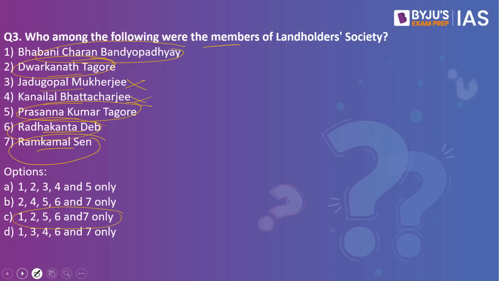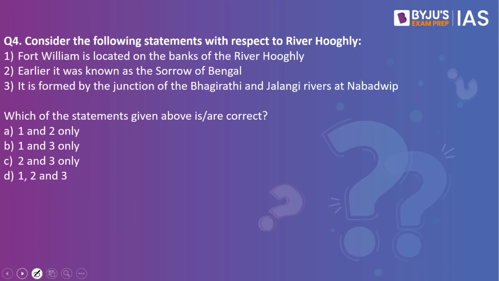Now let's look into the next practice question. Consider the following statements with respect to River Hooghly. Fort William is located on the banks of River Hooghly. Earlier, it was known as the Sorrow of Bengal. It is formed by the junction of Bhagirathi and Jalangi rivers at Nabadvip. Which of the statements given above are correct? The answer to this is 1 and 3 only.